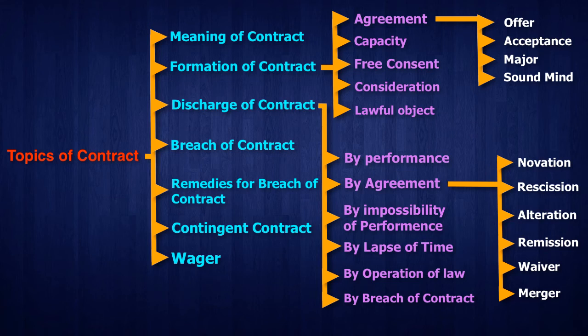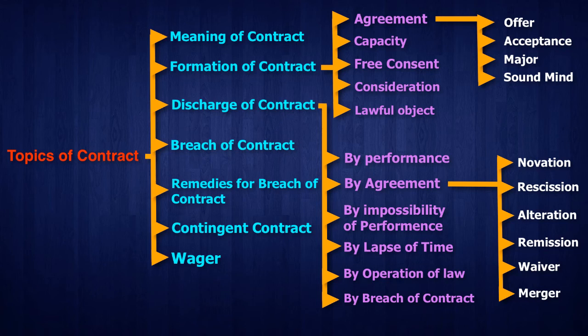Something becomes impossible because of things that happened beyond the parties' control. Say a person who contracted dies or meets with an accident and is not able to perform his part. In this condition, the obligation created in the contract becomes impossible. So it is impossibility of performance.